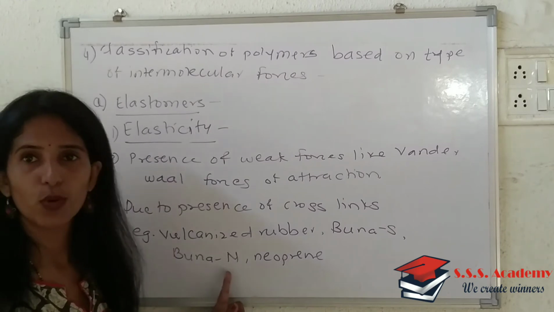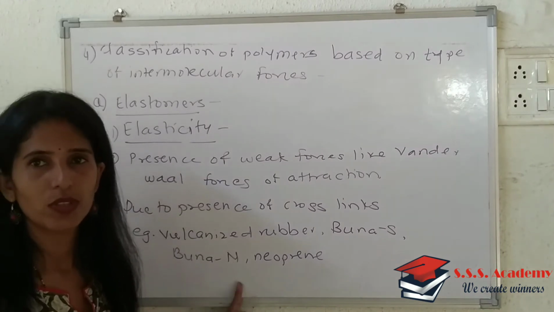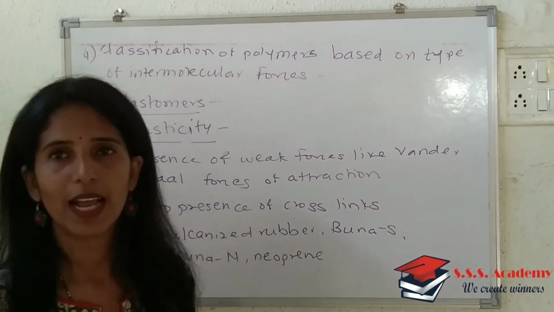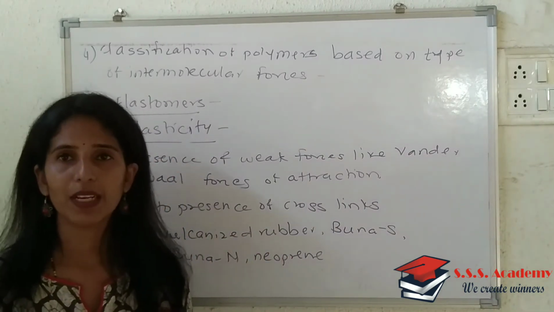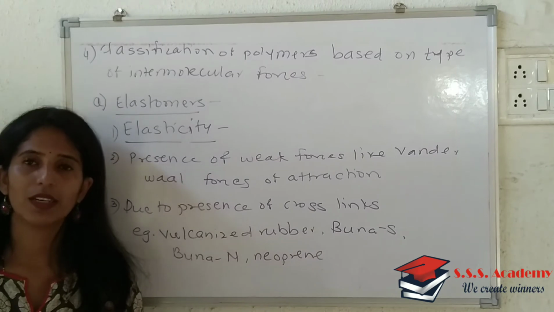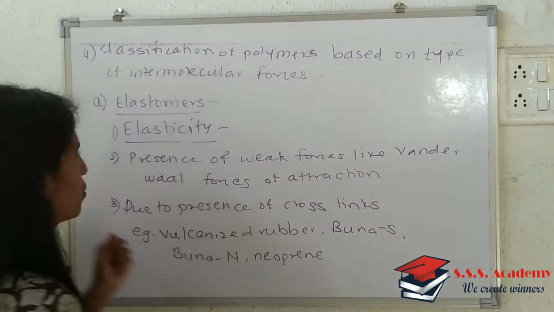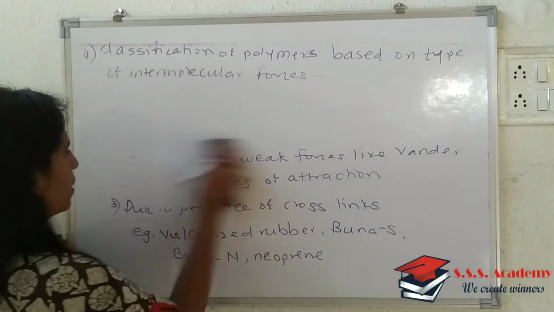You can refer to your book as well while writing notes, and if you have any doubt, you can contact me. Then the second type we will start with, that is nothing but fiber. As I told you earlier, there are 4 types. One refers to elastomer, second refers to fiber. So we will now start with fiber.